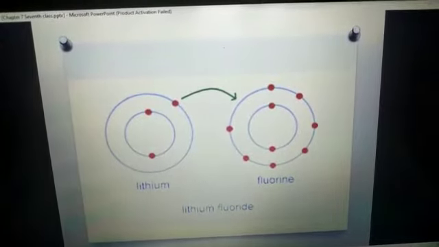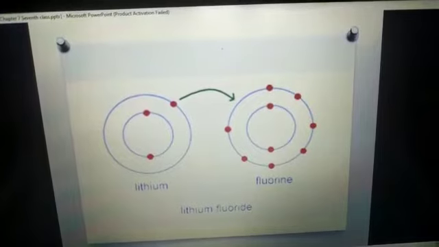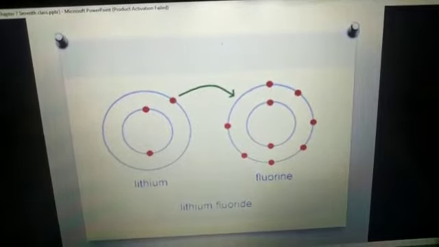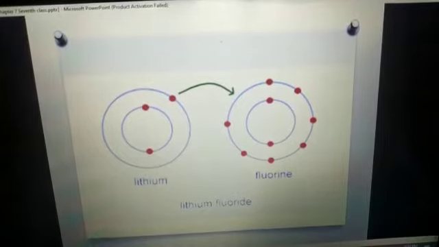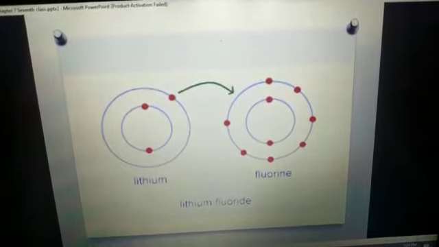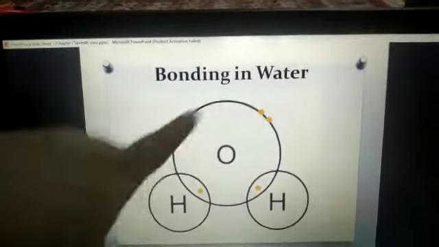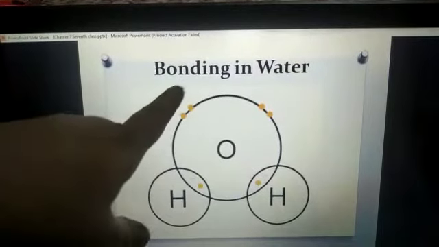In this way students, elements are forming the compounds. Are you getting it? How the compounds are formed? Let me take some other examples. See here, water, bonding of water.